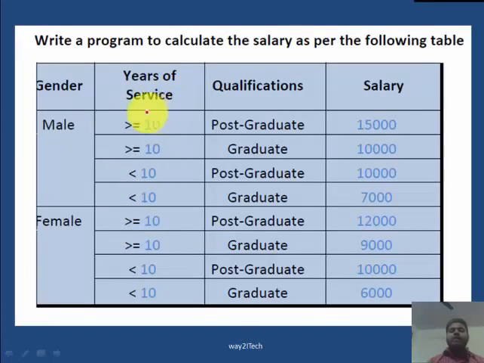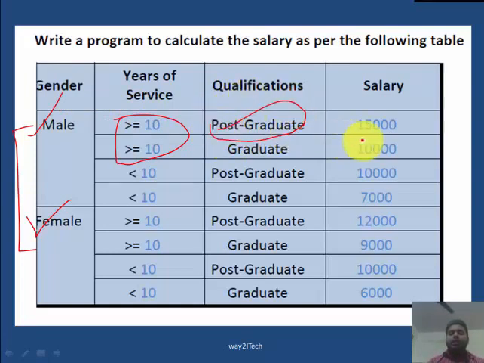Write a program to calculate salary as per the following table. The table is given. First of all, we have to check two conditions. First, we have to check the gender, whether the gender is male or female. If the gender is male, now we have to check more conditions. If years of service is greater than 10, and again if the qualification is post graduation, then salary is 15,000. If qualification is graduate, then salary is 10,000.